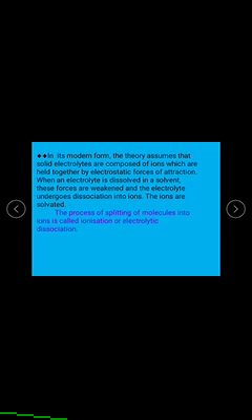In the modern form, the theory assumes that solid electrolytes are composed of ions, which are held together by electrostatic attraction forces. When an electrolyte is dissolved in a solvent, these forces are weakened and the electrolyte undergoes dissociation into ions. These ions are solvated.